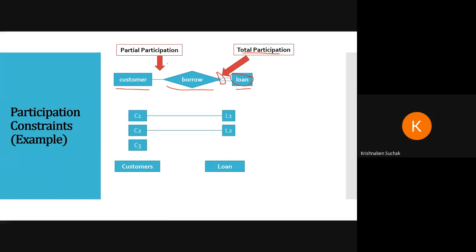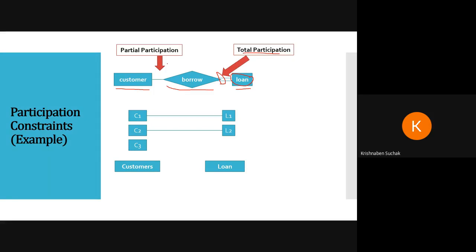Okay, and in partial participation, you can say that customer is not always borrowing loan. If I am having account in bank and if you are also having account in bank, so let's say for example, only we both are having account in one bank, and if there is one loan taken from bank, that means that either you have taken the loan or I would have taken the loan, right? So let's say for example, I have taken the loan. So loan is taken by customer, that is compulsory, because if we both have not taken the loan, then why there exists any term called loan? Okay, so that is total participation. It is compulsory that loan will be taken by some customer.